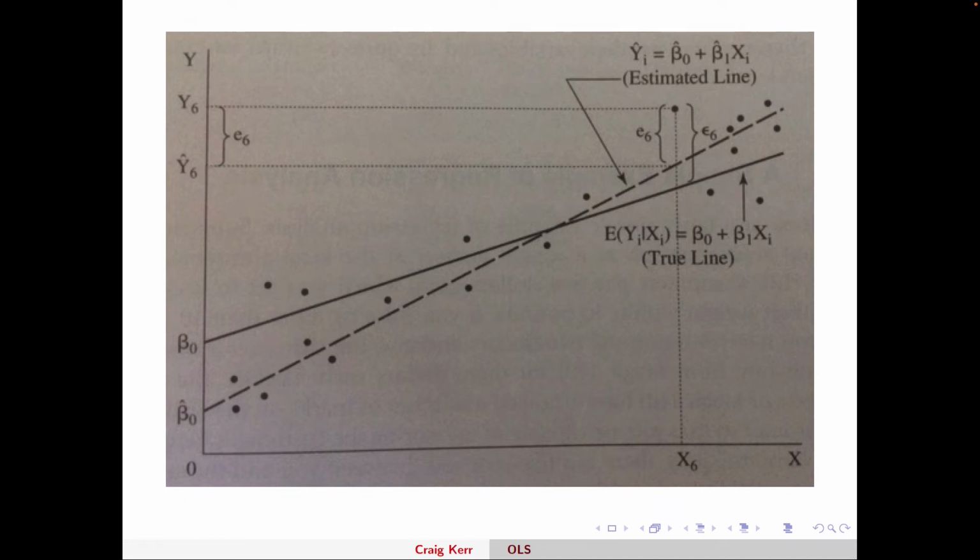Now, why is this important? It is just notation, but there is meaning, as you can see. When we put hats on our betas, it's not the same thing as when there's no hats. We're actually talking about an estimated line versus the true line that we're attempting to estimate. And so the epsilon is the true error, whereas the e term is the residual we get from our estimated line. So it's good to be very strict with your notation so that you're very clear with what we're referring to.